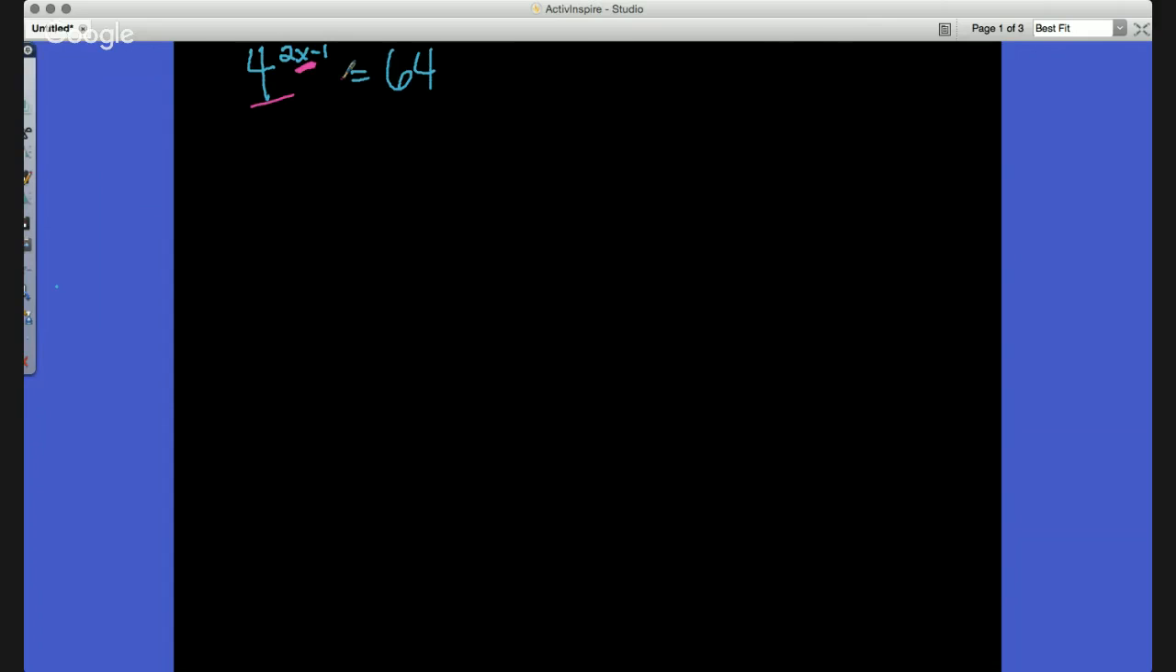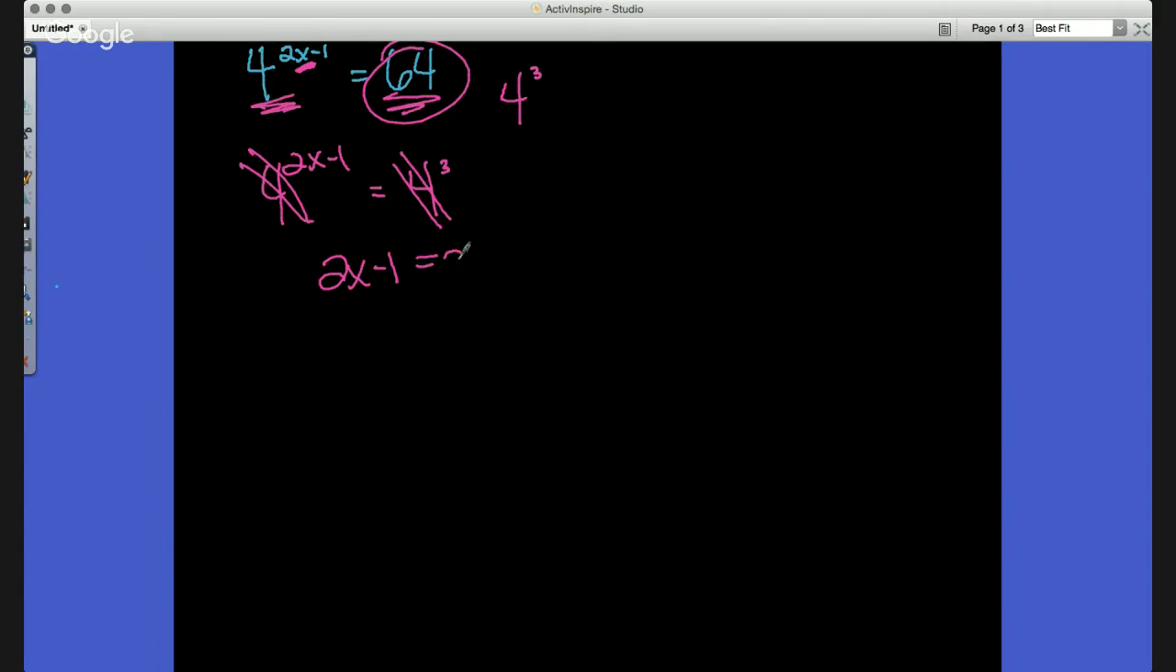Well, there are a couple of strategies. One of which, especially on the non-calculator side, is that we want to get both of these bases to where they're equivalent to each other. So part of that is keeping the 4 to the 2x minus 1 and changing the 64 to 4 to the third power. So we're going to say 4 to the 2x minus 1 equals 4 to the third power. Now, as I look at this, I notice that the bases are the same, so I'm able to cancel those out, leaving me with 2x minus 1 equals 3.